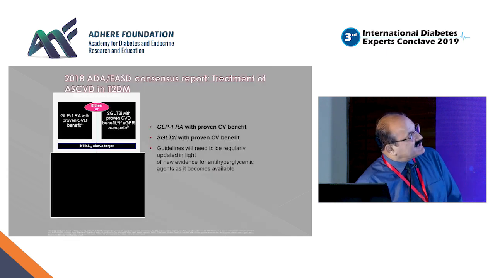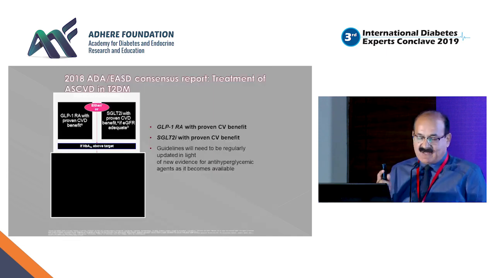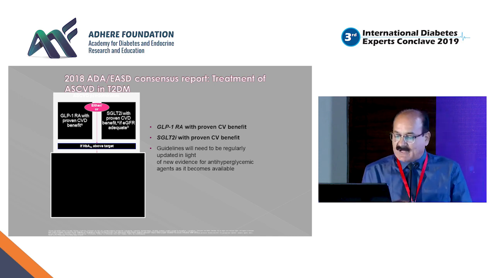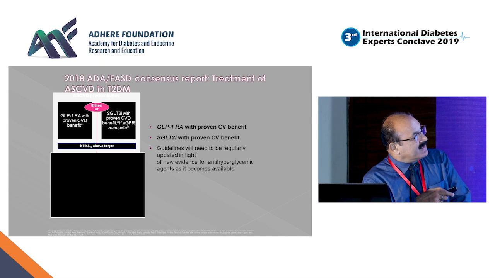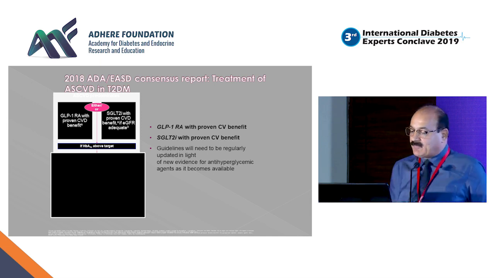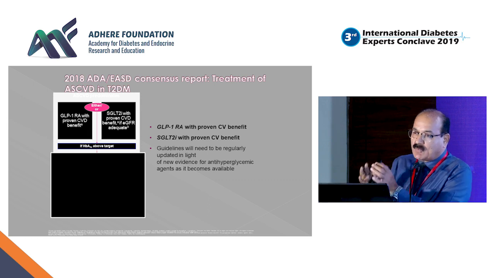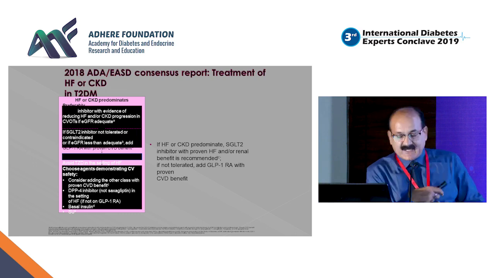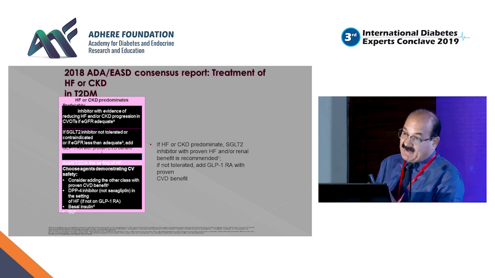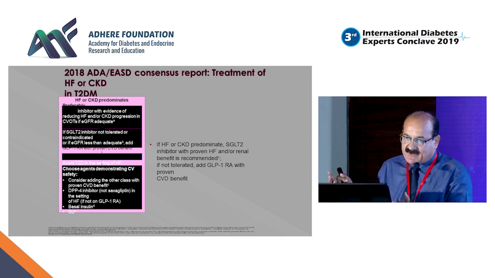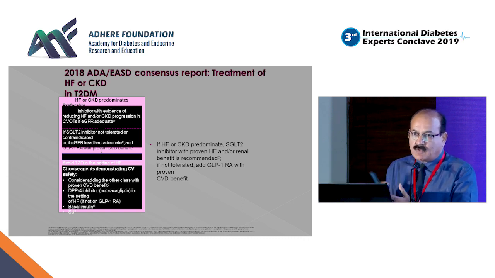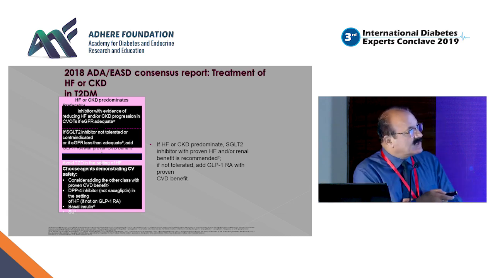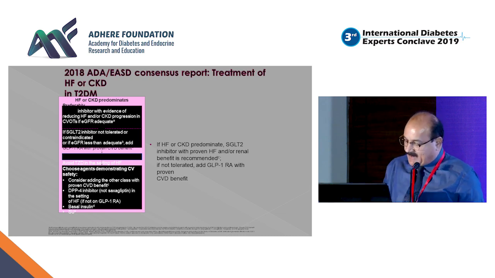But in those patients where you don't have evidence of established atherosclerotic cardiovascular disease or CKD, but the risk of hypoglycemia is very, very high, again you should choose a drug like GLP-1, SGLT2, maybe TZDs or DPP-4. But where there is a compelling need to minimize weight gain or an attempt to reduce weight, obviously again you'll choose a drug like a GLP-1 analog or SGLT2. But if cost is a factor, not every patient, even if prescribed, will use SGLT2 or a GLP-1 analog. There you could choose a drug like a sulfonylurea or TZDs like pioglitazone, which is fortunately very, very cheap in our country.